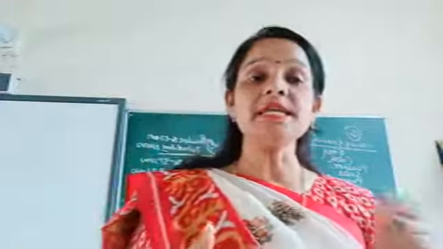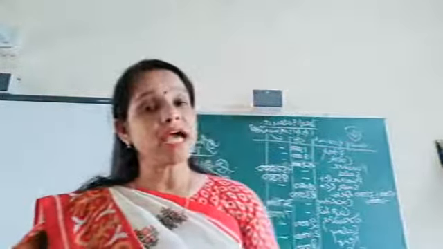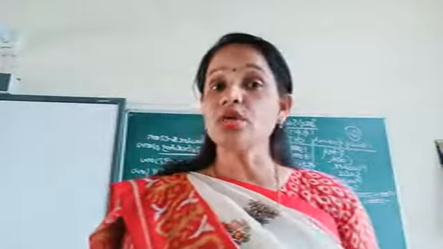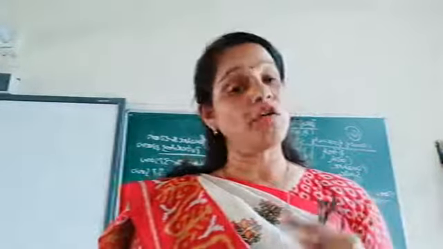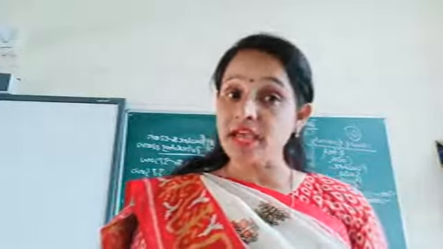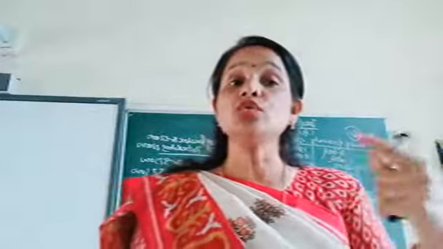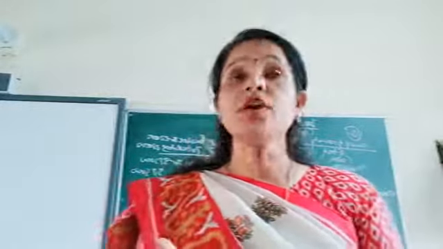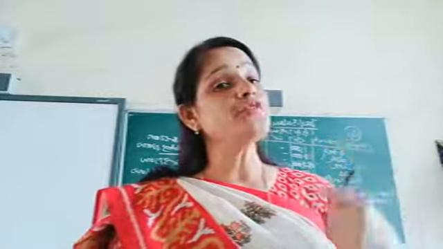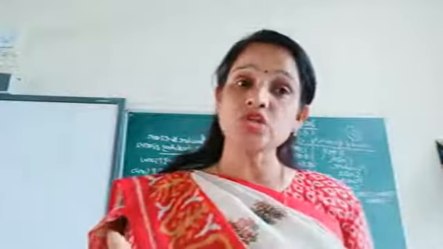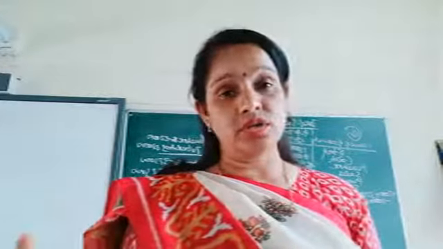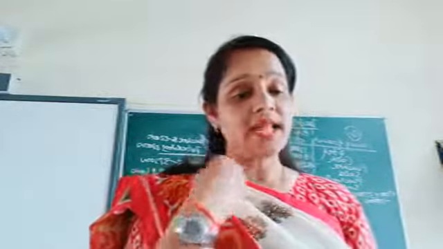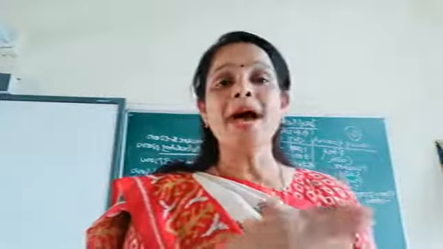So today I have completed the first category of the types of correlation, which is correlation on the basis of direction of change. First is positive: when the change in the value of two variables moves in the same direction, we call it positive. When the change in the value of two variables moves in the opposite direction, we call it negative correlation. Is it clear? Tomorrow I am going to do the other two types of correlation, and then I am going to start the numericals of this chapter.